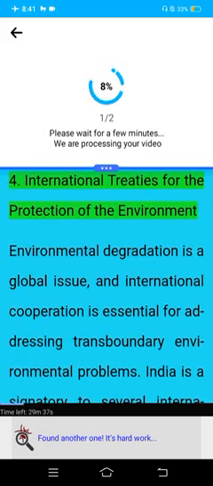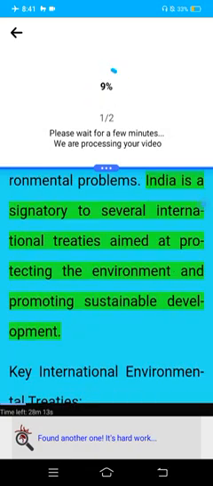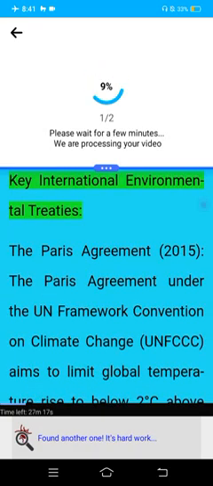4. International treaties for the protection of the environment. Environmental degradation is a global issue, and international cooperation is essential for addressing transboundary environmental problems. India is a signatory to several international treaties aimed at protecting the environment and promoting sustainable development. Key international environmental treaties.